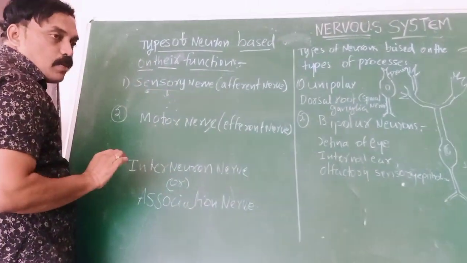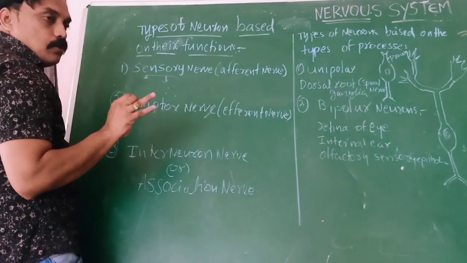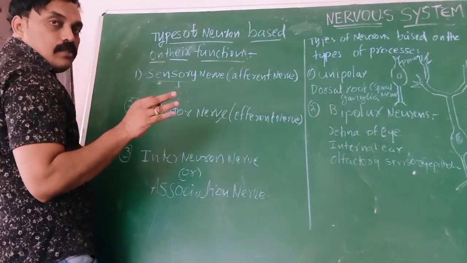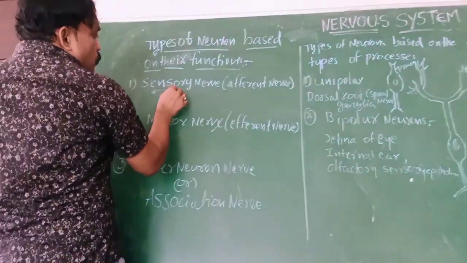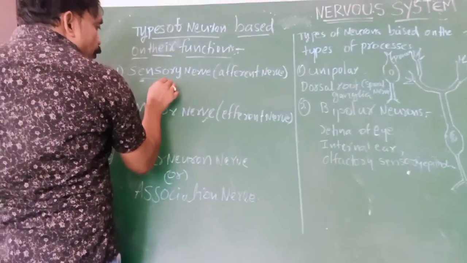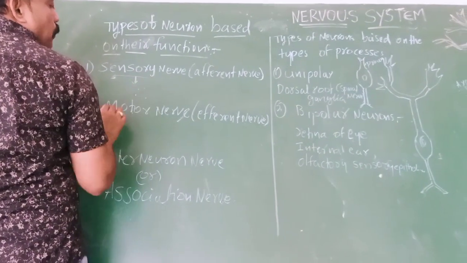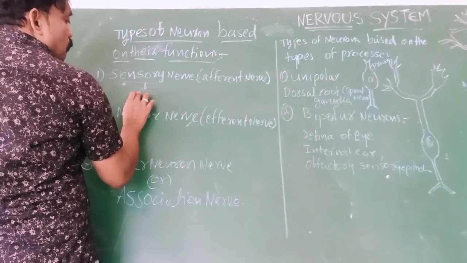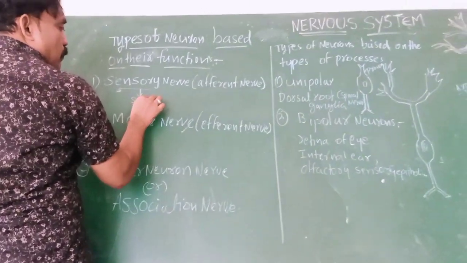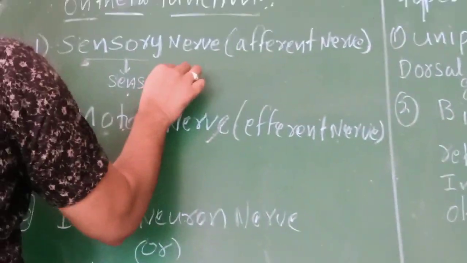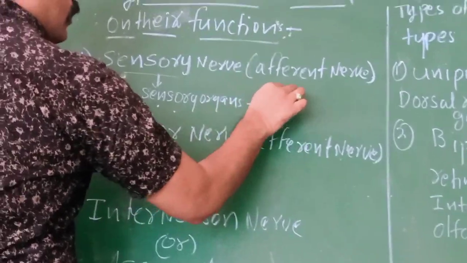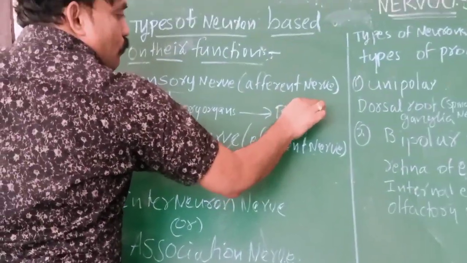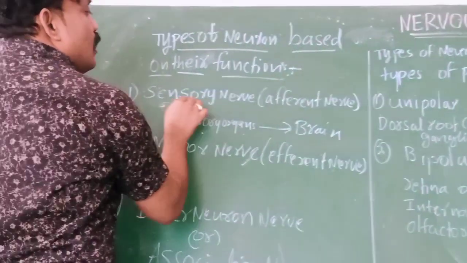We have five types of sensory organs: ear, nose, tongue, skin, eye. Through these sensory organs, it is passing the messages from sensory organs to brain. So these nerves are called sensory nerves.